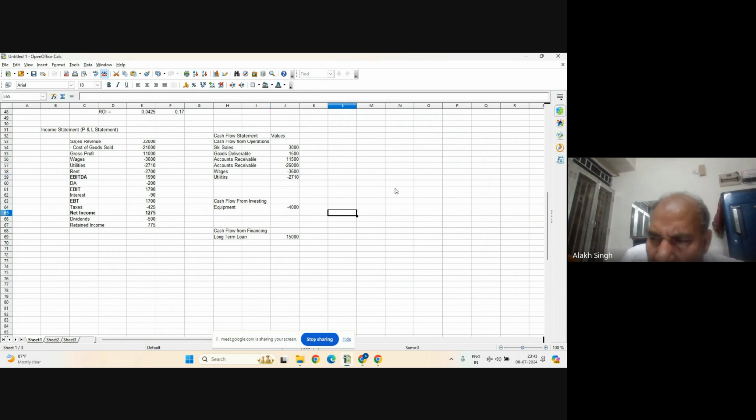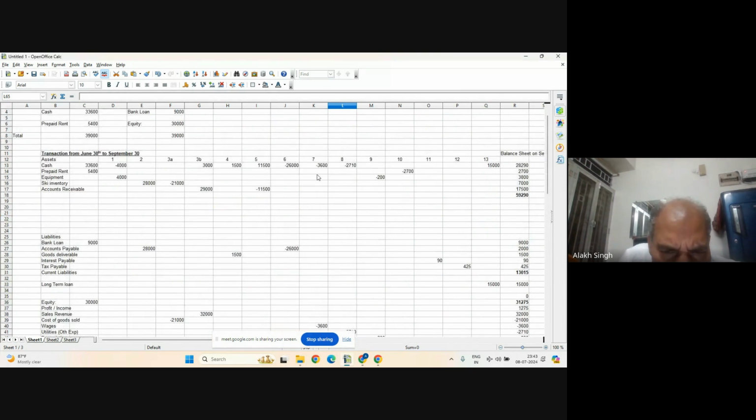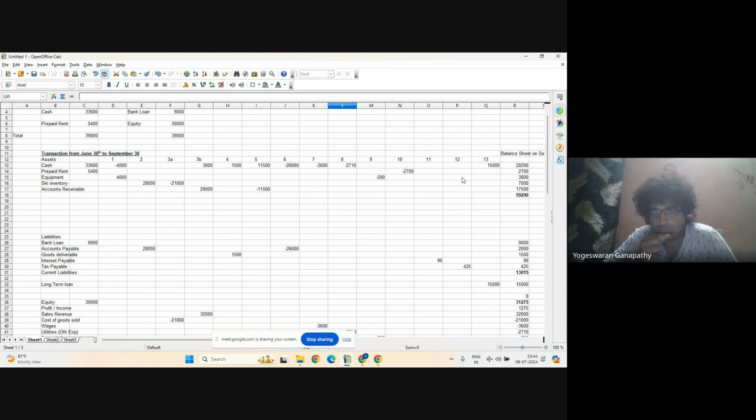And then what do we have? Minus 200 is depreciation, but this is not cash flow. Oh, sorry. So 2,710 and then there is nothing else in cash flow. So that's it.